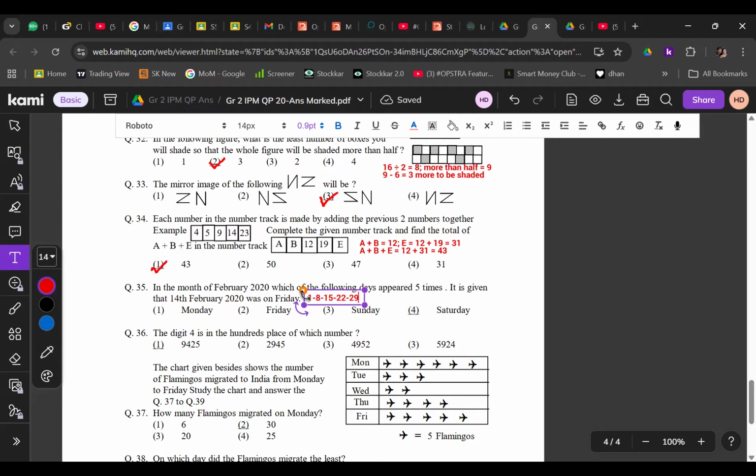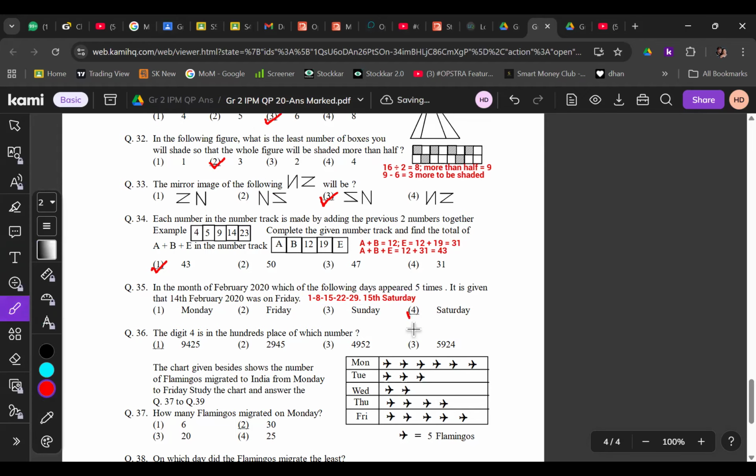14 is what? Friday. Focus. 14 is Friday. So 15 is Saturday, right? Correct? So the answer will be that even 29 will be Saturday, because 29 February has 29 days, correct? Yes. So the answer is Saturday. It's a leap year. You understand? Leap year, Manu, right? 2020 is a leap year.